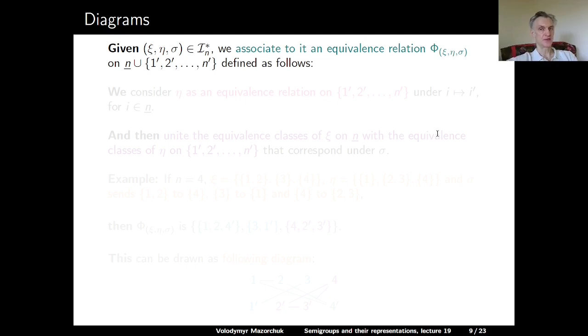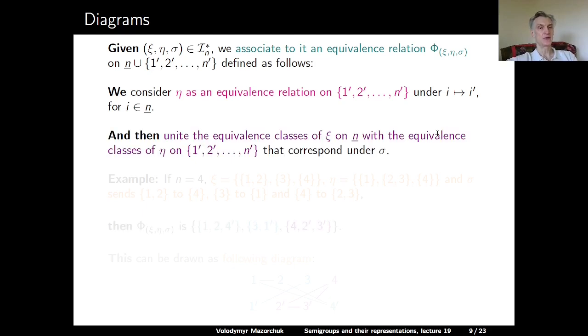And we define this equivalence relation as follows. First of all, we consider eta as an equivalence relation on the primed copy under the map which sends i to i primed for any i in n underlined. And then we unite the equivalence classes of xi on n underlined with the equivalence classes of eta on n prime underlined under the correspondence provided by sigma. So this means the following.